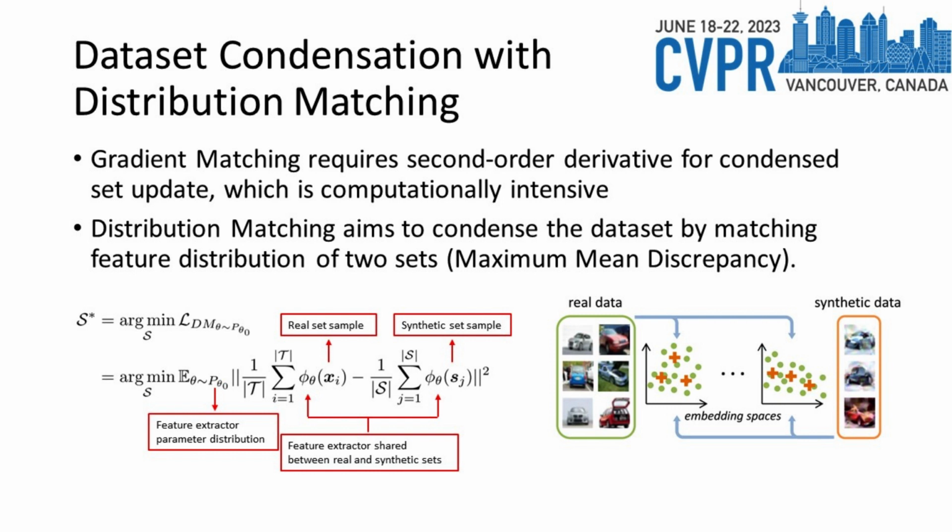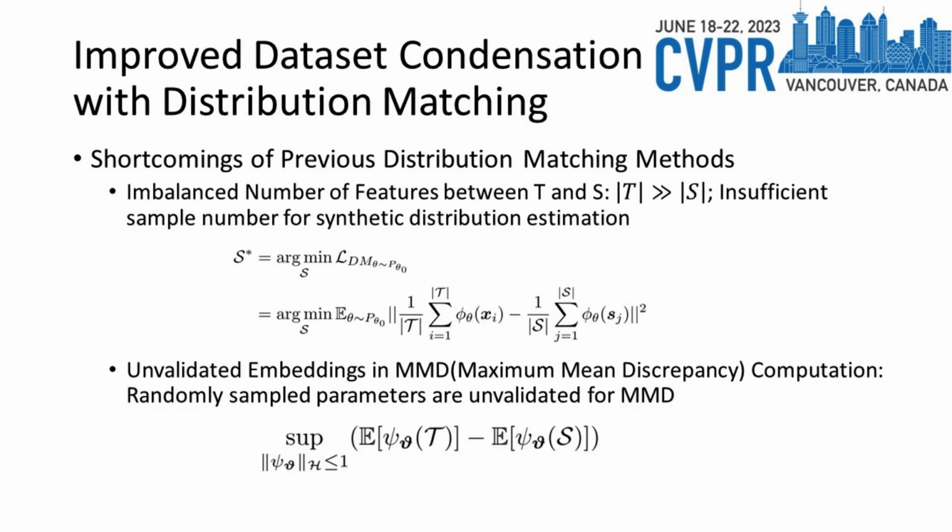Instead, dataset condensation with distribution matching proposes a new solution to condense the dataset by matching the feature distribution of two sets using maximum mean discrepancy. Distribution matching first samples model parameters from the feature extractor parameter distribution. Then it updates the synthetic set to minimize the difference between the average feature of the real set and the synthetic set. Although distribution matching is much more efficient, its performance is far from satisfying.